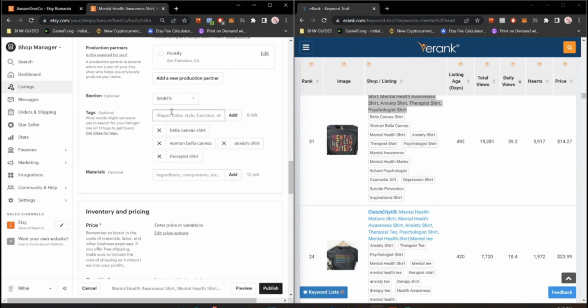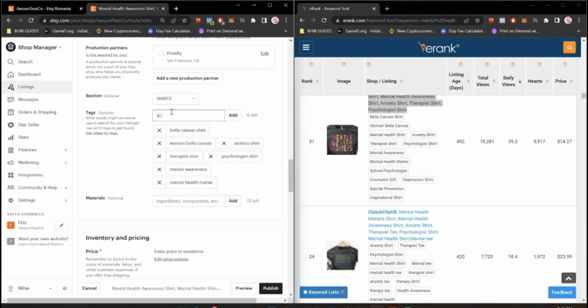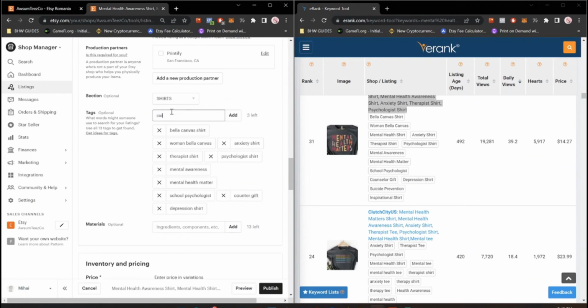You got the idea. So I can just take every single one of them. Okay, mental awareness, mental health matters, school psychologist, counselor, gift, depression, shirt, suicide prevention.